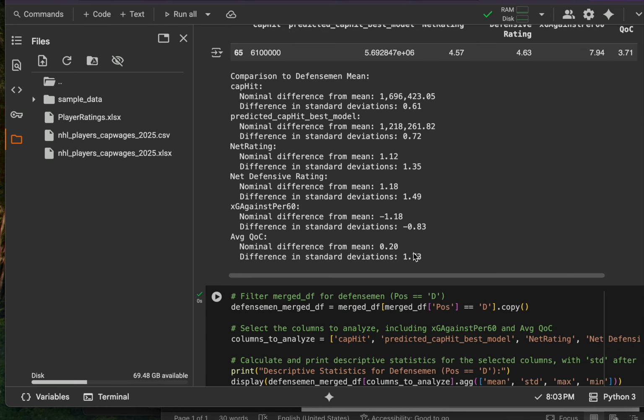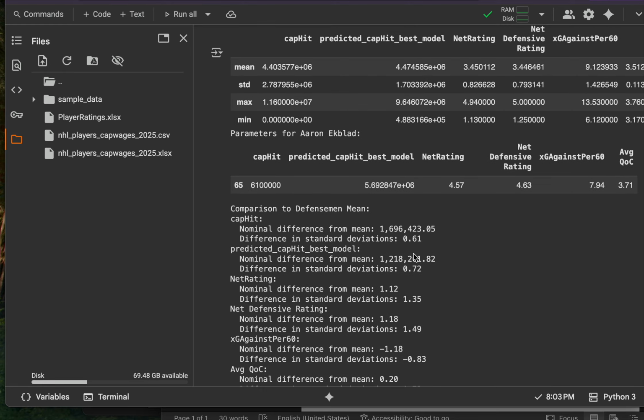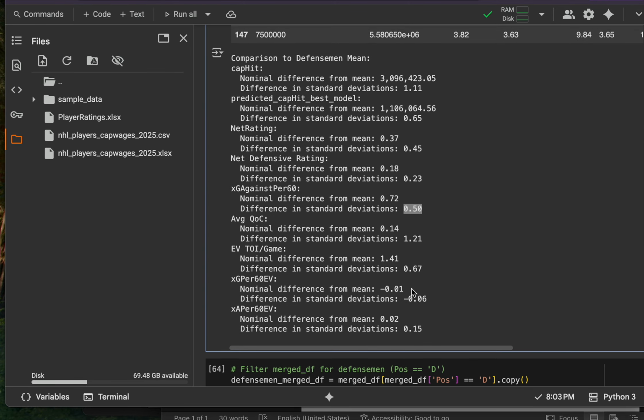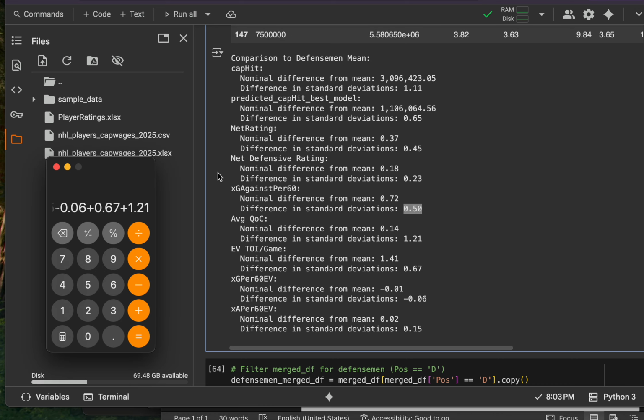Whereas Keandre Miller is playing against good players, but he is still getting a lot of shots on. So he gets the responsibility, but he's not shut down like those other guys. But anyway, let's go back to the calculator.